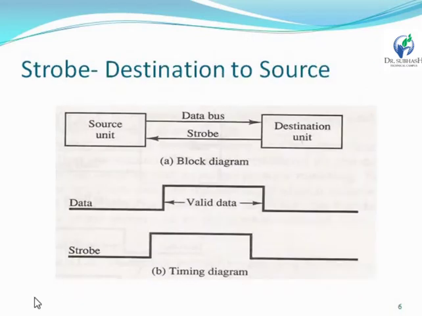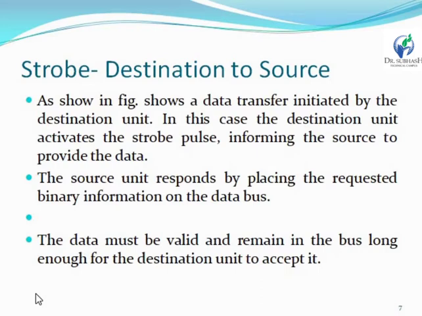Now next is the strobe from destination to source. As shown in the figure, the data transfer is initiated by the destination unit. In this case, the destination unit will activate the strobe pulse and inform the source to provide the data.